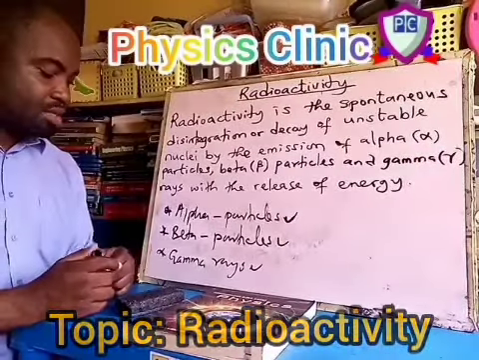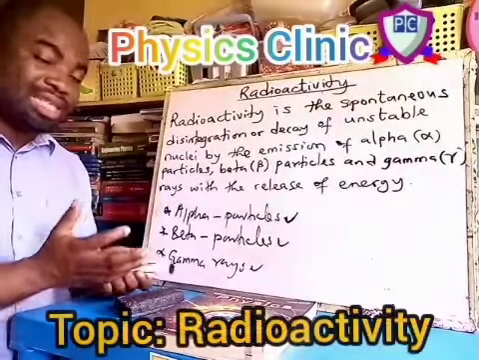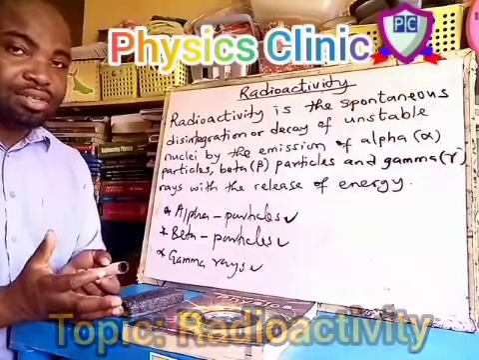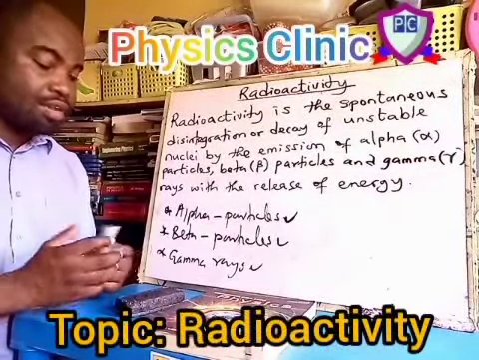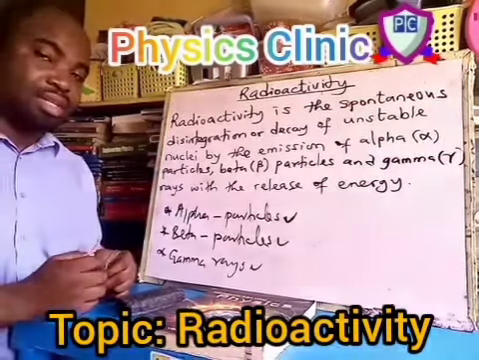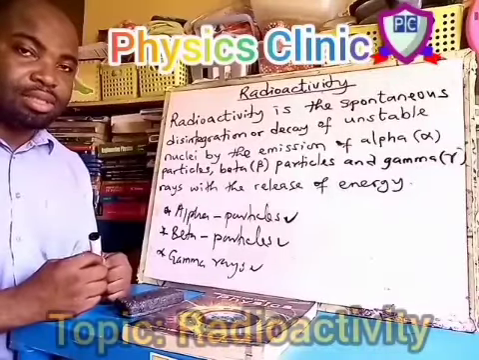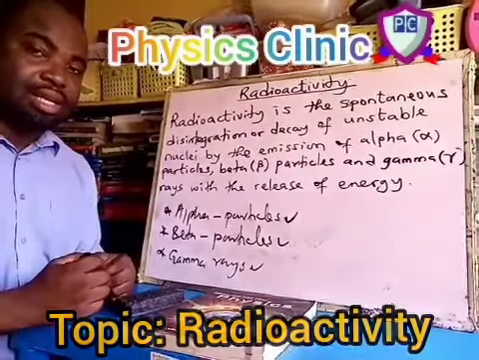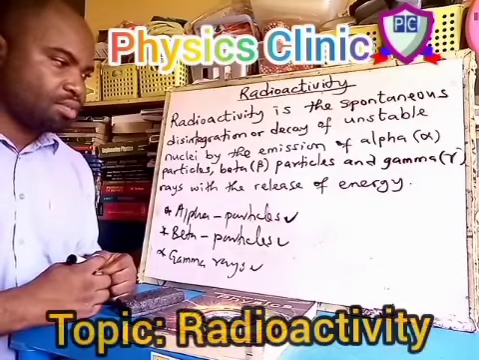And gamma rays are electromagnetic waves, so they are not deflected by either electric field or magnetic field. They have no mass and they have no charge, and they have the greatest penetrating power, so they can penetrate paper and aluminum plates but can be stopped by thick lead block, and they have the least ionization effect.